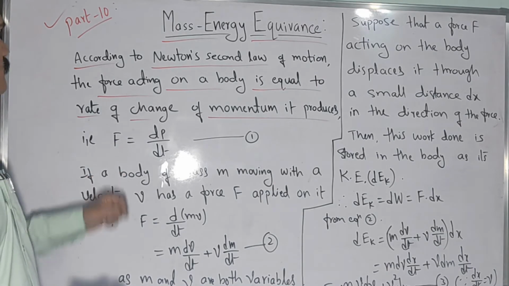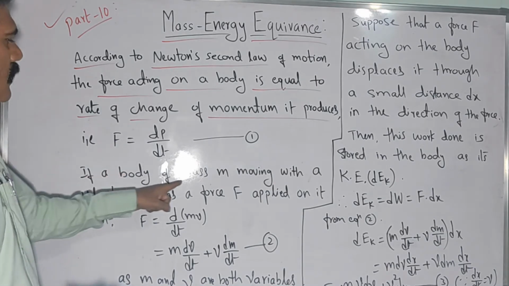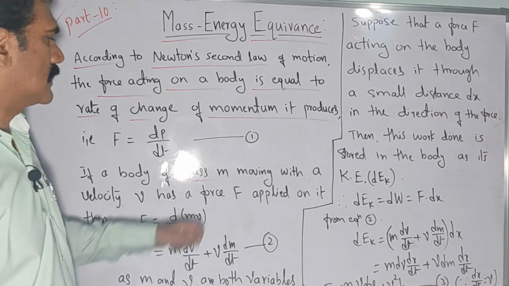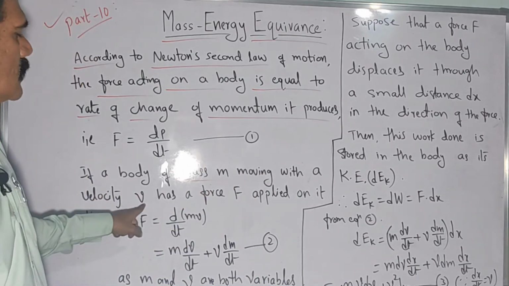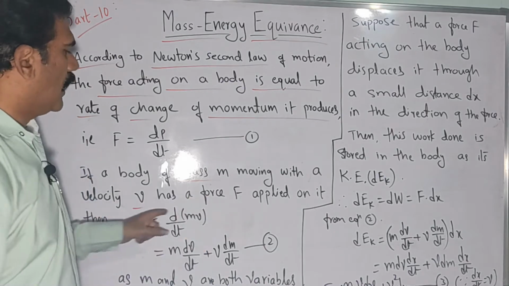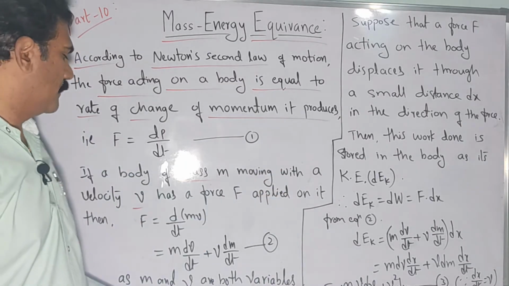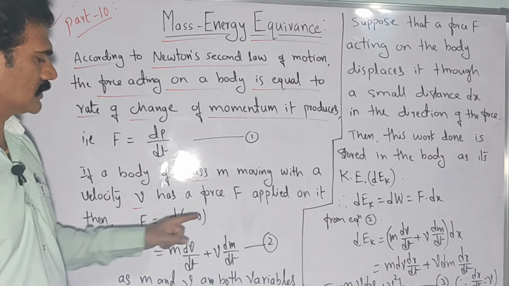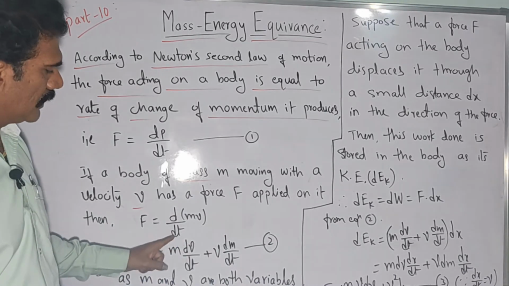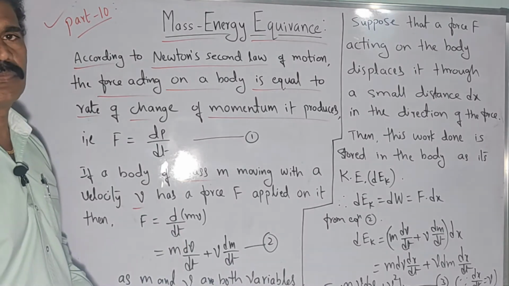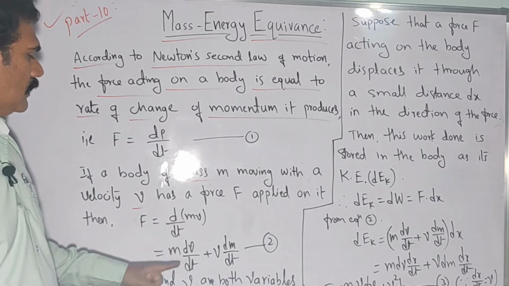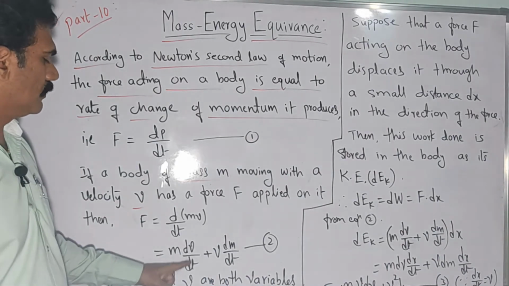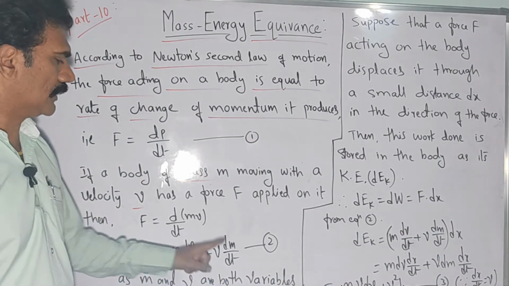Now, if the force is acting on a body of mass m, then it starts moving with velocity v as the force F is applied on it. Then we can write p as the product of mass into velocity. Therefore F is equal to d by dt of m into v. Now we can write it, according to partial differentiation, as m into dv by dt plus v into dm by dt.